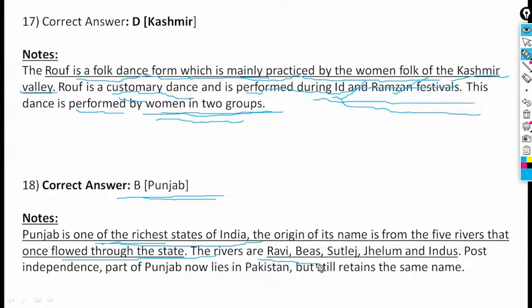These rivers are Ravi, Beas, Satluj, Jhelum and Indus. Post-independence, part of Punjab now lies in Pakistan but still retains the same name. Punjab is one of the richest states of India. The origin of its name is from the 5 rivers that once flowed through the state.